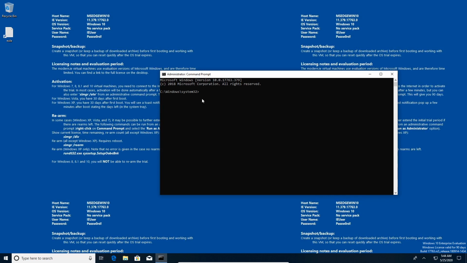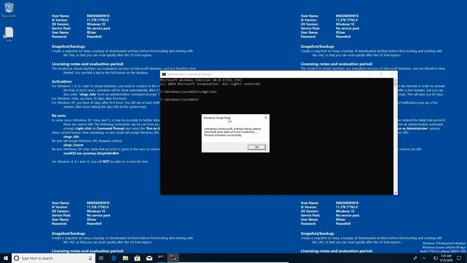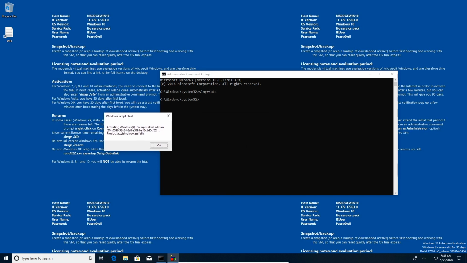If we move that out of the way, we're going to copy in this here. So it's SLMGR /ATO, and we get a Windows Script Host just to say that it's activating Windows. So we just press OK.